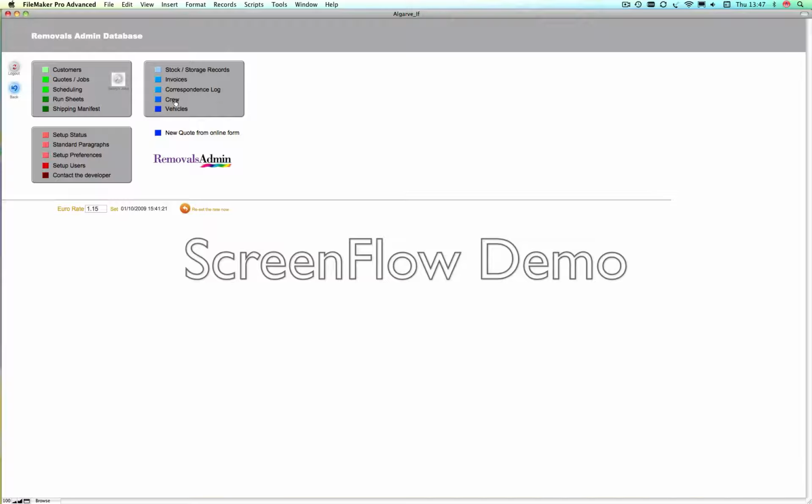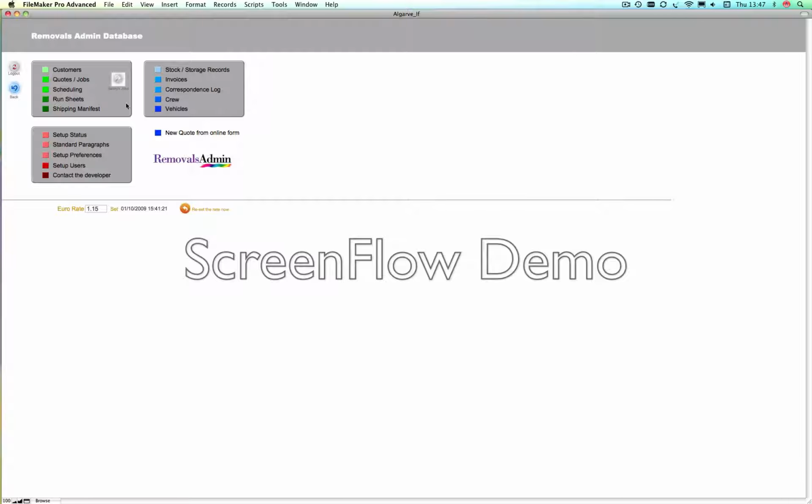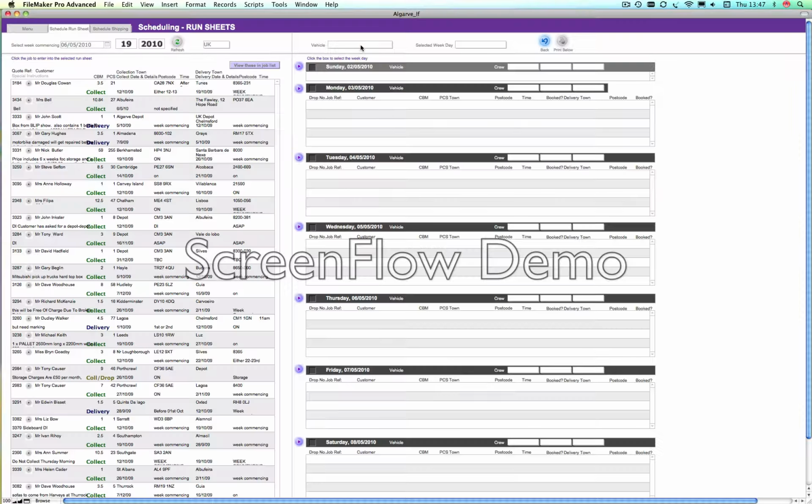There are also options to look at crew, so anybody that you put in the crew list will then appear when we go to the scheduling, and you can see that we can pick a vehicle, we can actually select a week by clicking on the day there. You can see the highlighted colour means that it's selected. We can put who's going to be driving, and please note that the back end of the name is actually that they're job tasking.